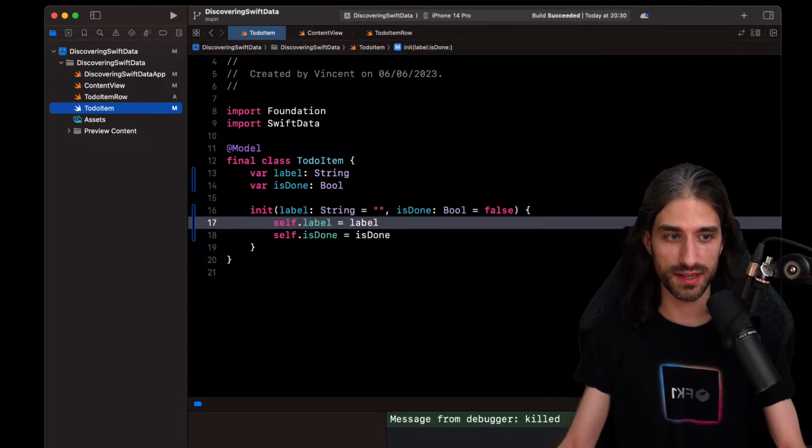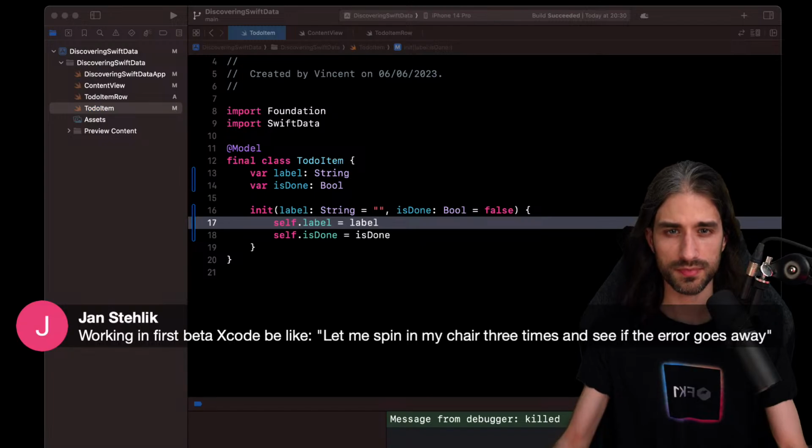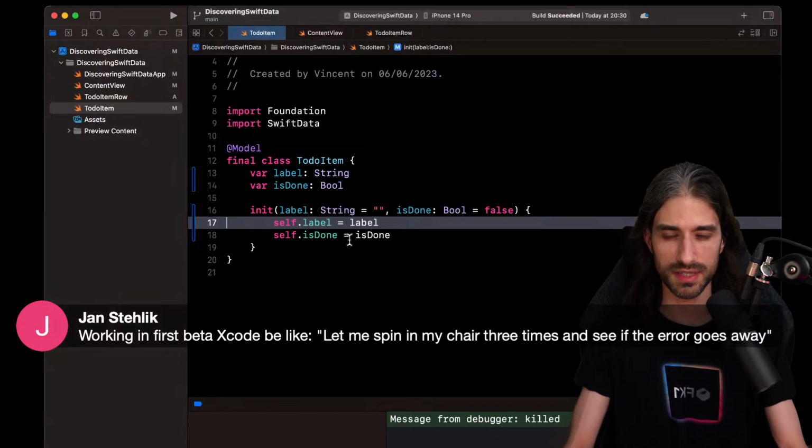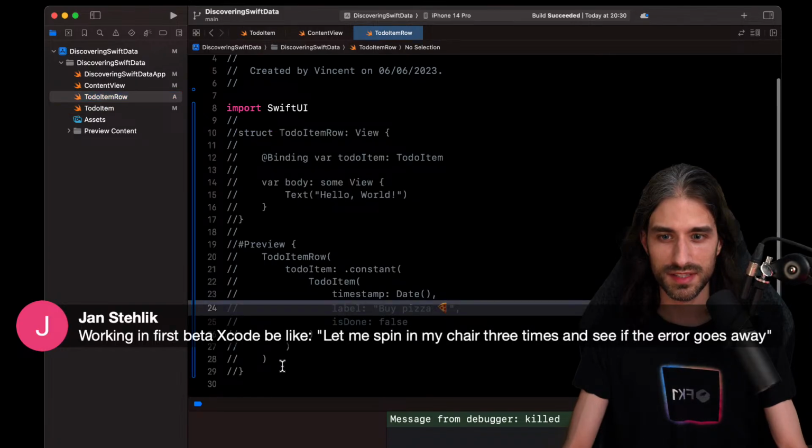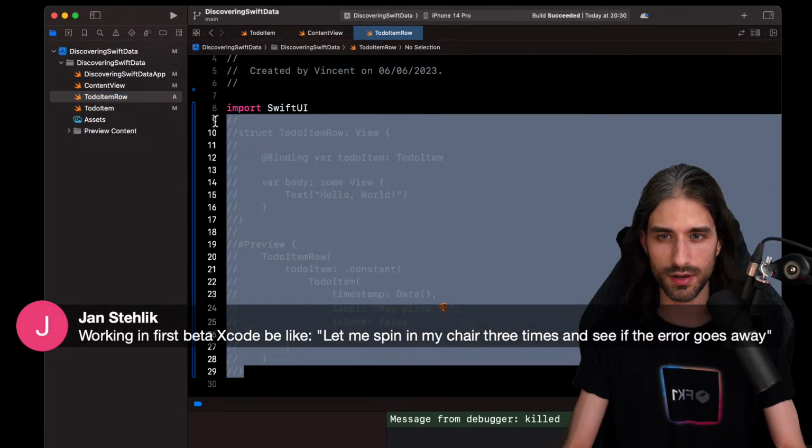Yeah, exactly like you're saying, Jan. When it's the first beta, you never know if the error is because of you or because of Xcode, and it's very unreliable. Okay, so now let's go back to implementing our to-do item row.